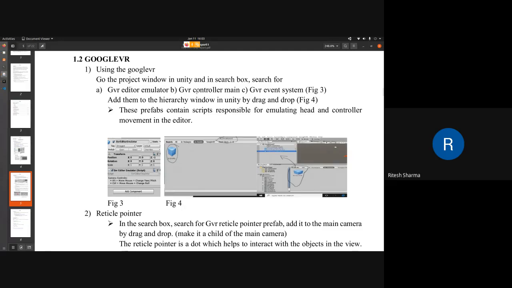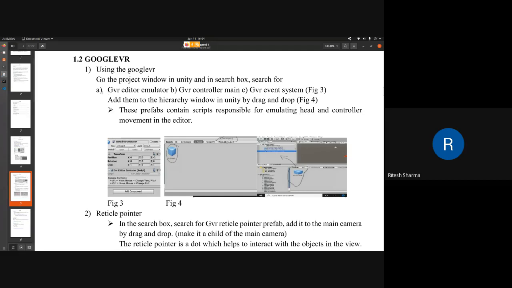Then we have GVR controller main, which is the main controller for whatever game object is the player. Then we have GVR event system. This particular asset is used for interacting with the VR scenario. Okay, so one by one we will search for those three things.